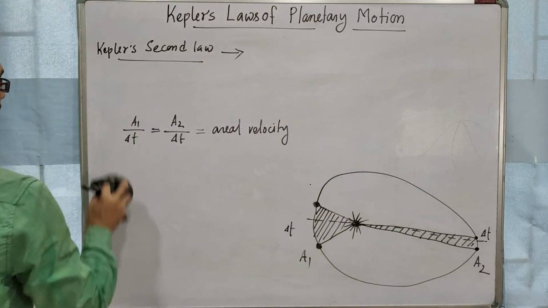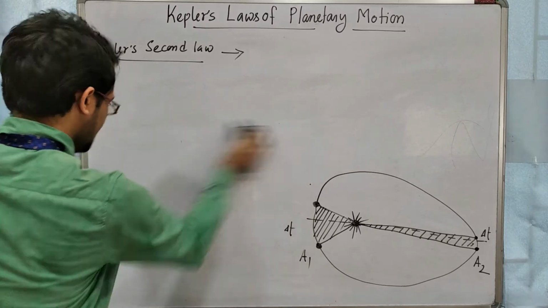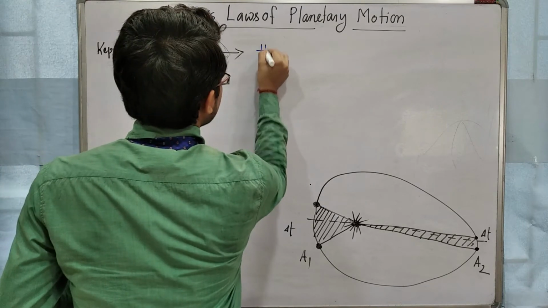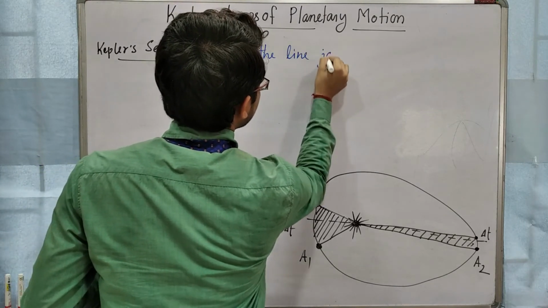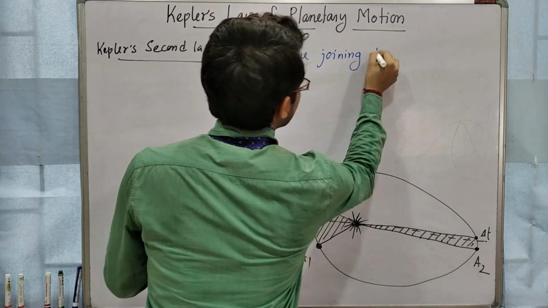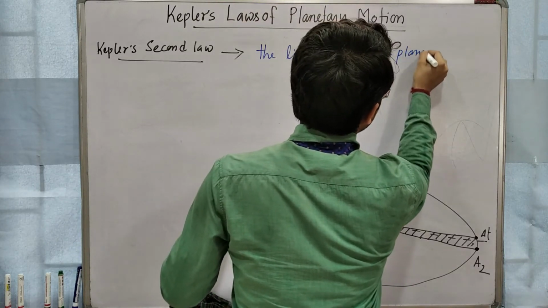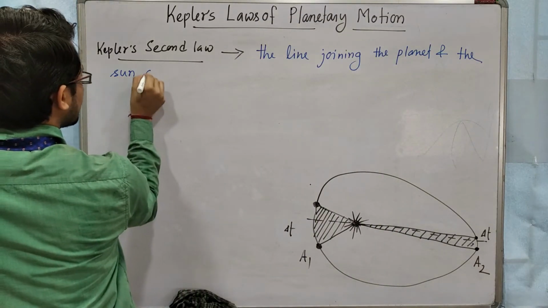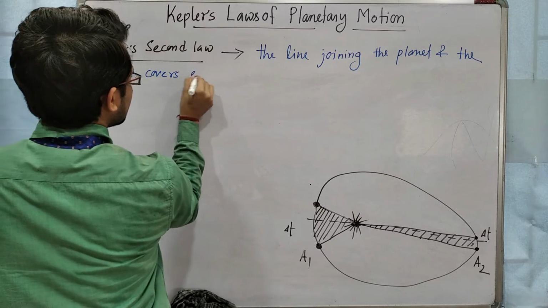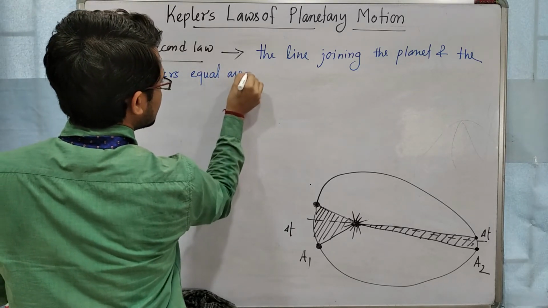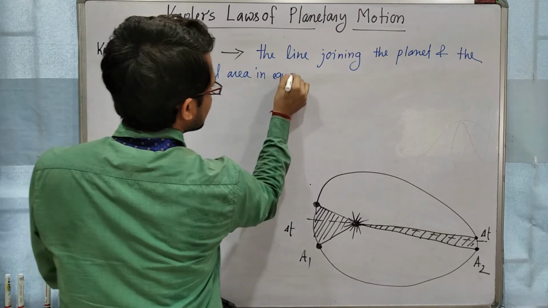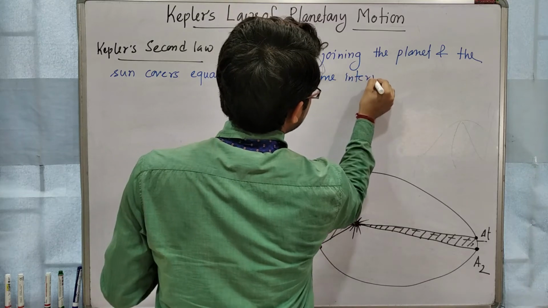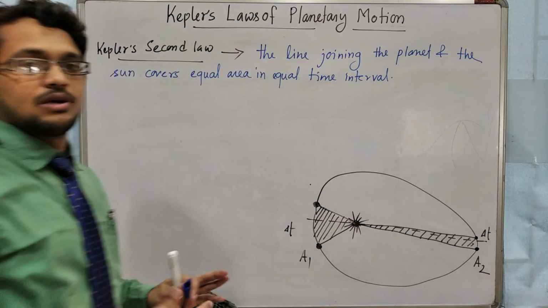So I am writing Kepler's second law. The line joining the planet and the sun covers equal area in equal time interval. Equal area in equal time interval.